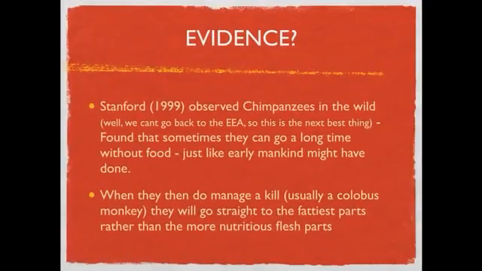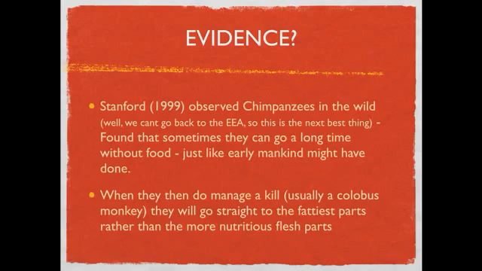We have evidence for both of these. It comes from Stanford. Now, obviously, we can't go back into the evolutionary adaptiveness, so this is the next best thing. What he did was observe chimpanzees, where we've evolved from, obviously, and they found that sometimes they can go a long time without food, just like early mankind would have done.